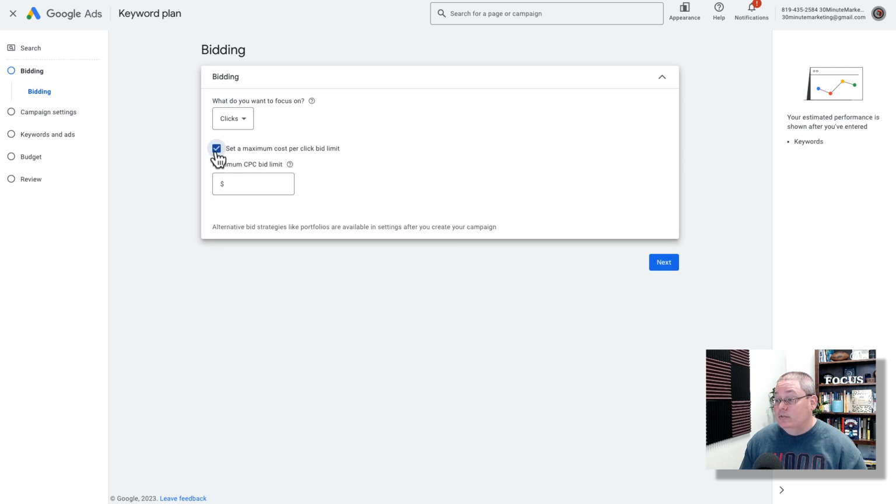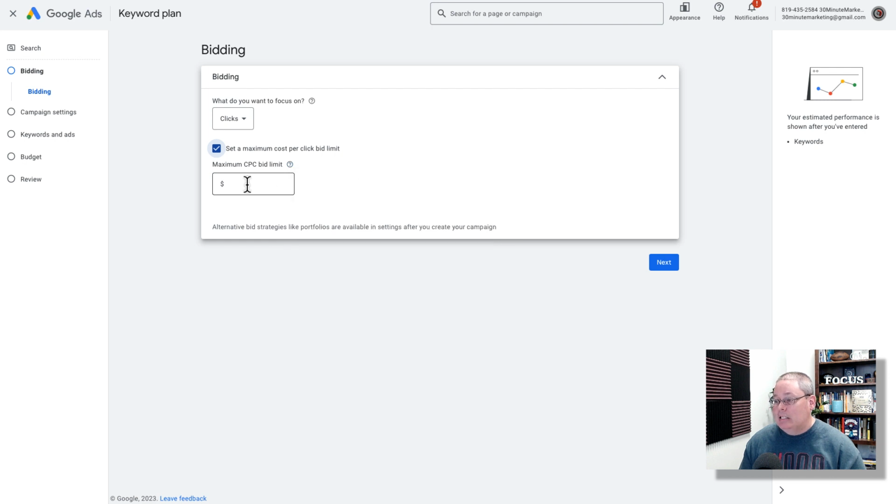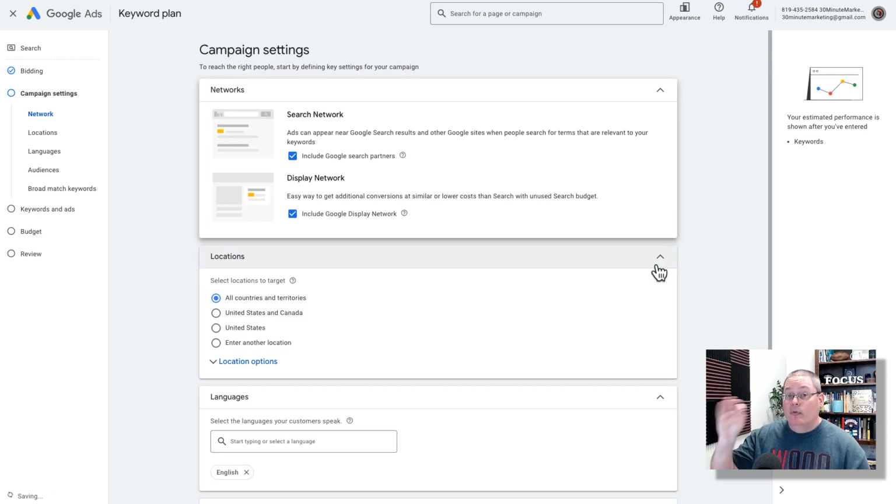Set maximum cost. You could click this. Maximum CPC bid limit. Here you can say bid limit is an advanced option for people who want more control over their ad strategy. Here you could set your maximum bid. So for example, if you didn't want to bid over, say, 25 cents, which is probably really expensive, or let's just go ahead and say 50 cents. We're willing to bid 50 cents. We'll say next. So that way we don't bid over 50 cents, meaning that if it's more than 50 cents to win the click, Google won't let us spend any more money than 50 cents.